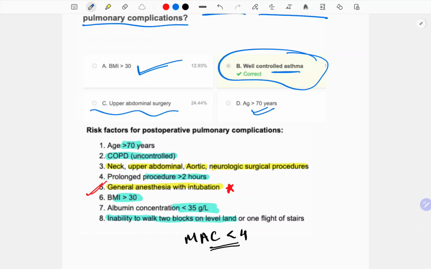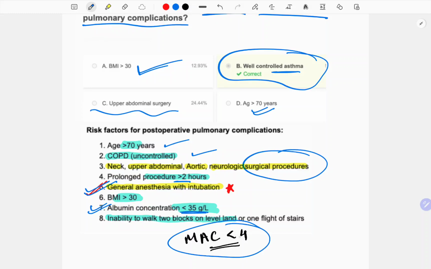Risk factors for the post-operative pulmonary complication are age more than 70, COPD uncontrolled, surgeries close to brain, abdomen, thorax, or upper abdomen, prolonged procedures, and general anesthesia with intubation. So that is also a risk factor. BMI more than 30, albumin concentration less than 35 gram per liter, and inability to walk 2 blocks, that is, METs less than 4.